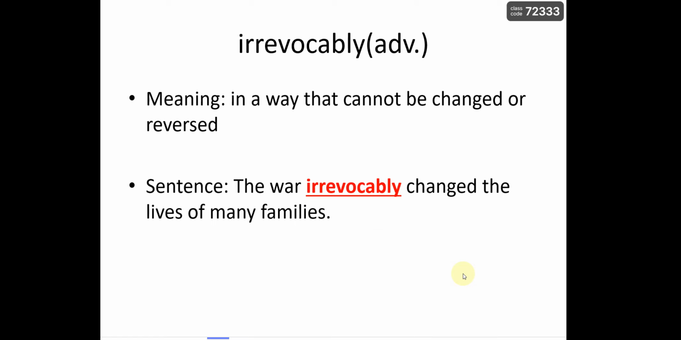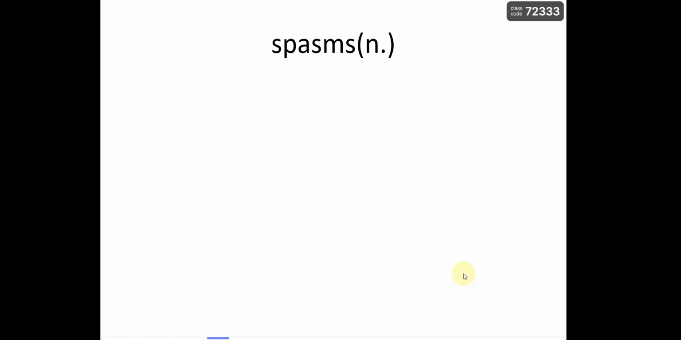So, if the lives of these families were changed negatively, then they will stay the same. They won't be changed again into the first position that they were in. So, if something happens irrevocably, it means it happens in a way that cannot be changed or reversed. It will stay the same. So irrevocably means in a way that cannot be changed or reversed.